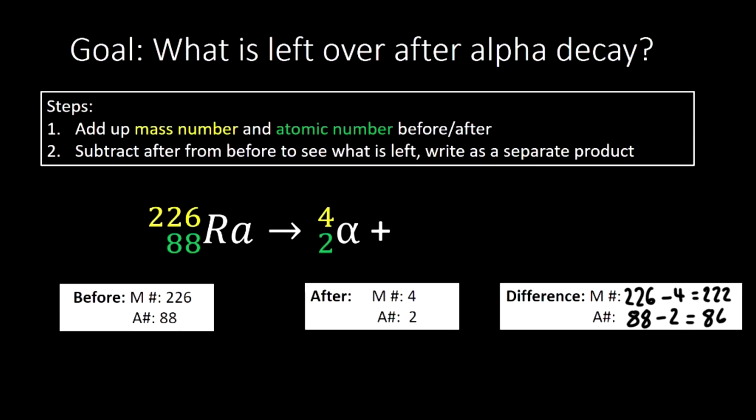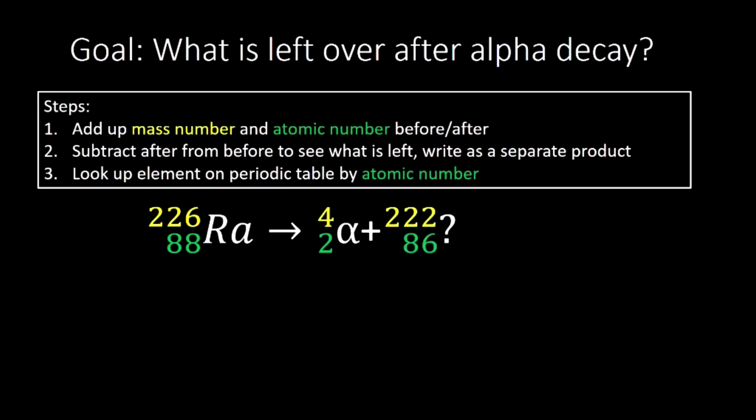We know it has to have the atomic number of 86 and we know that it has to have a mass number of 222. But what goes here? What's its elemental symbol? Well, the elemental symbol we can find from the periodic table, because remember, 86 tells us what element it is. So that's step 3. We're going to look up the element on the periodic table by atomic number, and then we're going to write it down.